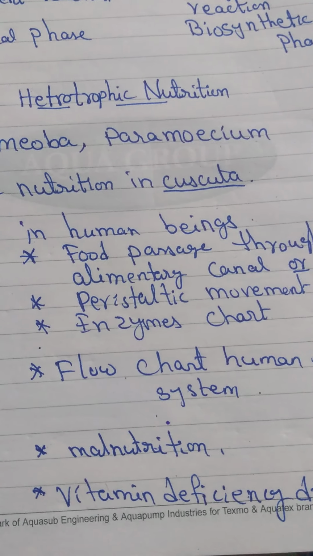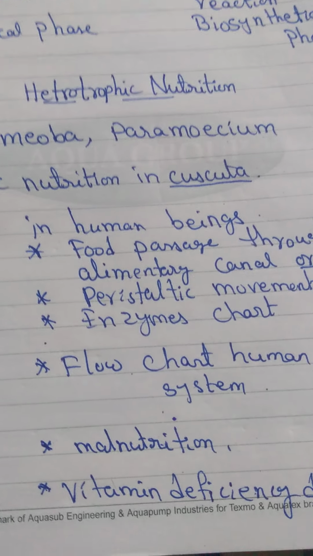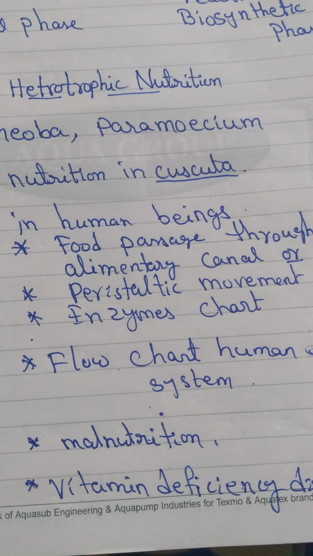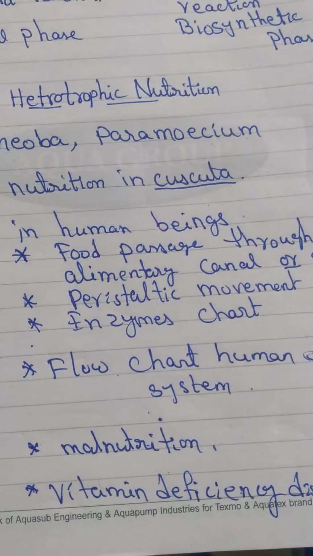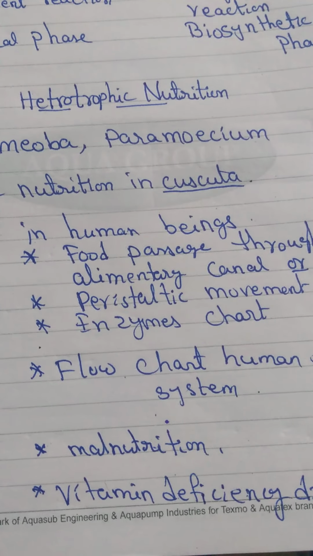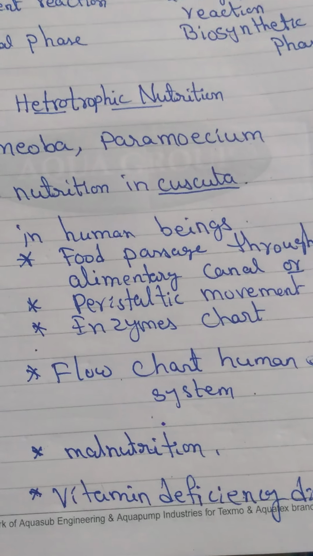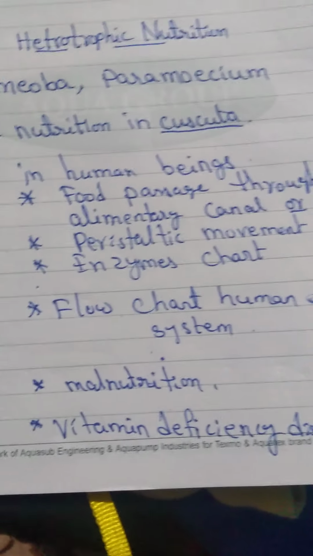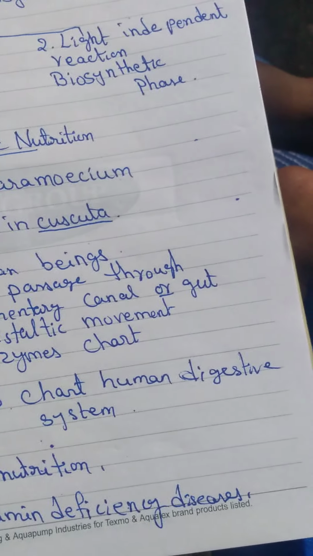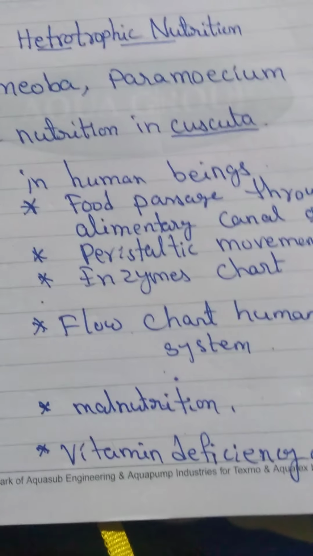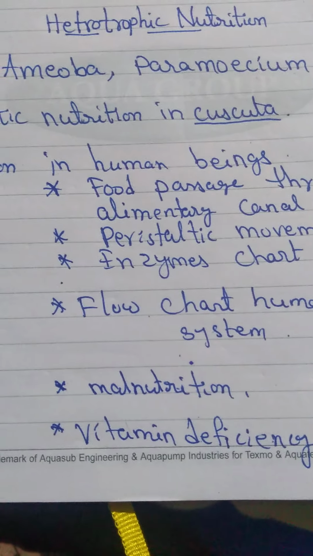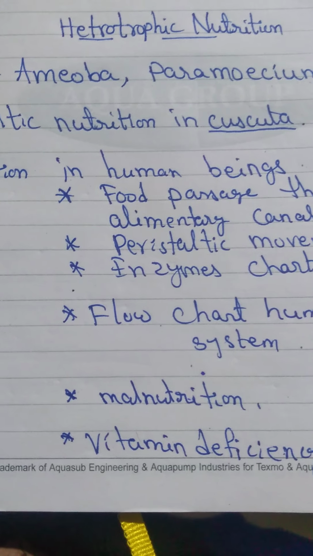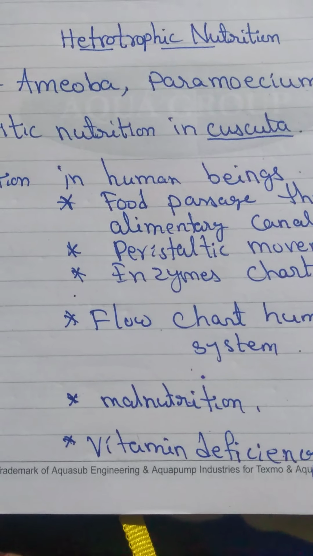The food moves by contraction and relaxation. These movements are called peristaltic movements, also seen in this lesson. Next we see some enzymes chart and some flow chart of the digestive system, from mouth to anus. You have to read the flow chart for exams; it will compulsorily come.